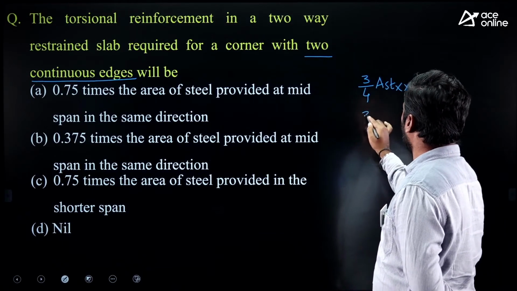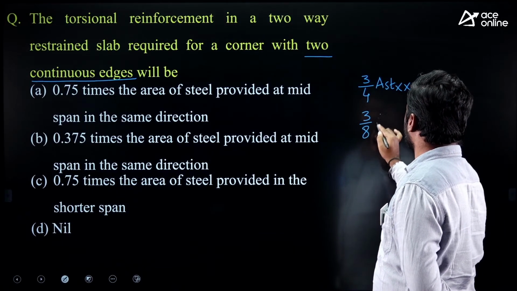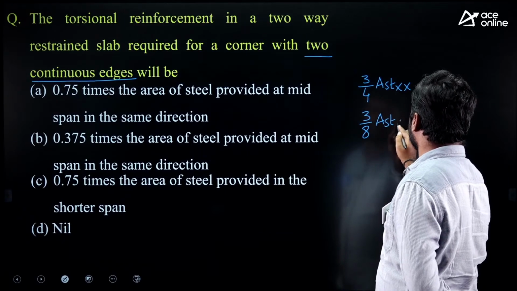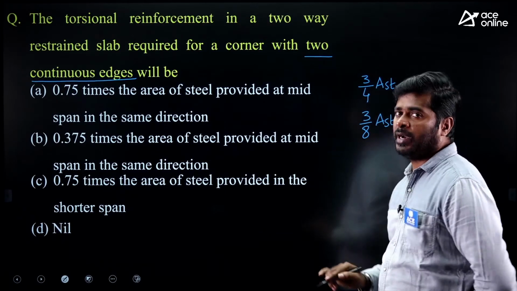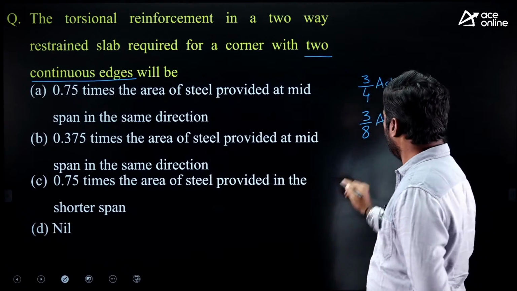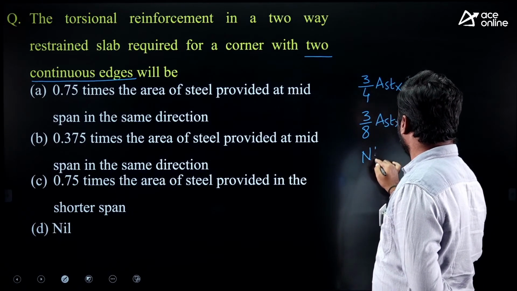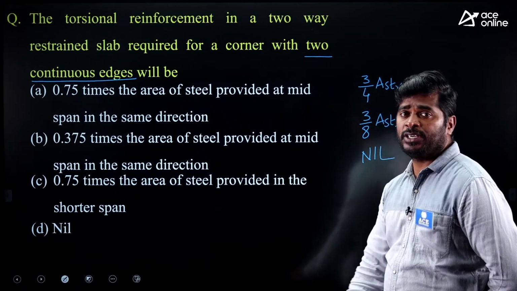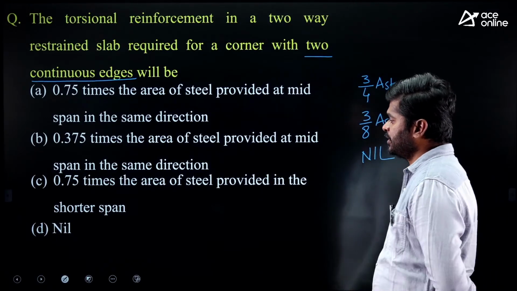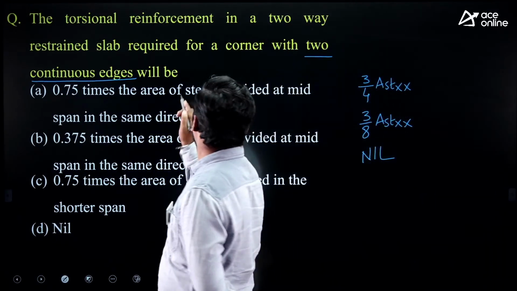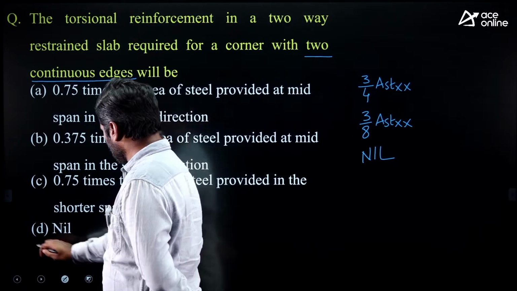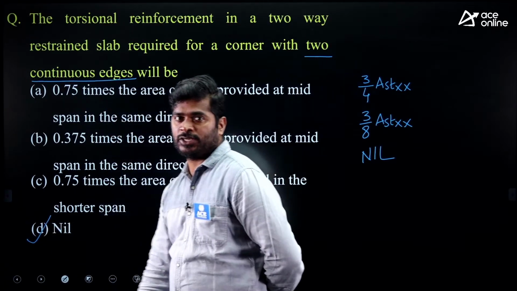At any corner, if one edge is continuous and another edge discontinuous, torsion steel required is 3/8 Ast XX. At any corner, if both edges are continuous, there is no need of torsion steel. Here, with the two edges continuous, no need of torsion steel.